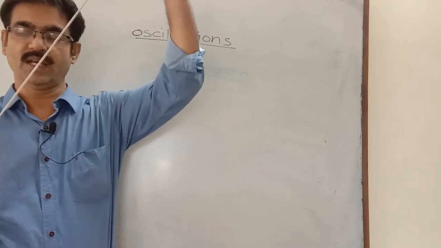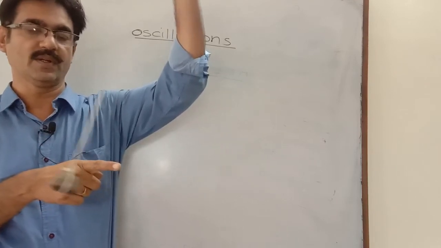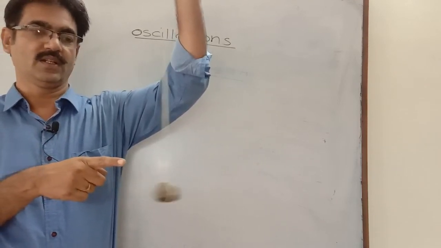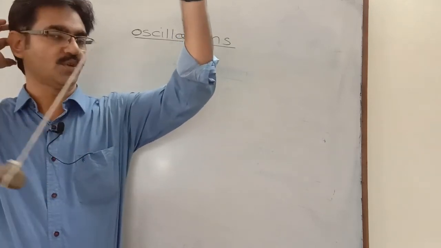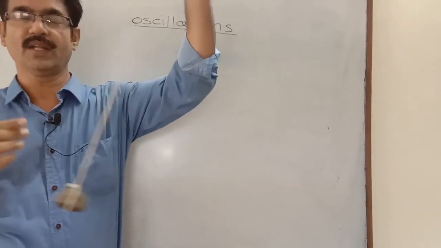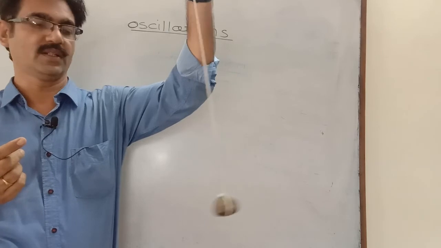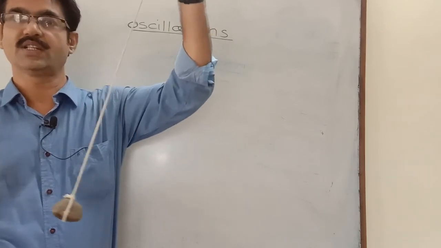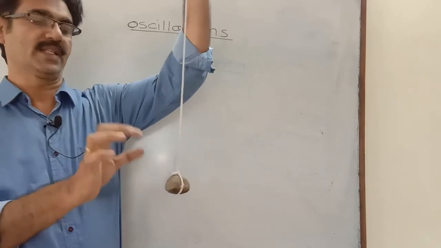When I release it, its velocity goes on increasing, and it becomes maximum at the mean position. So the velocity of the particle performing linear SHM has minimum value, or 0, at the extreme position, and is maximum at the mean position.